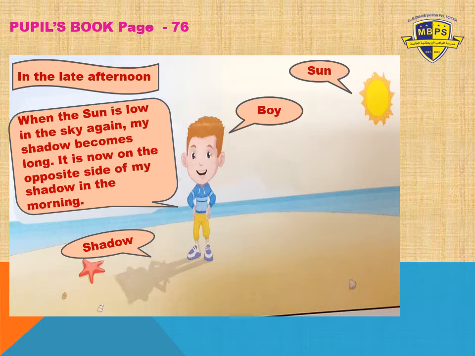Okay, so late afternoon means the evening time when the sun is low in the sky again, my shadow becomes long. It is now on the opposite side of my shadow in the morning. I hope you understood, grade 1.